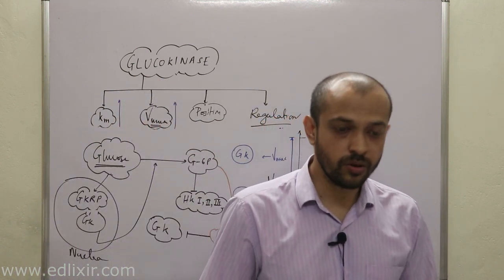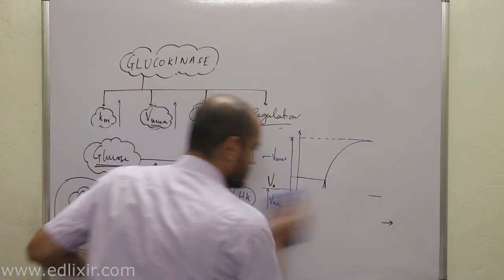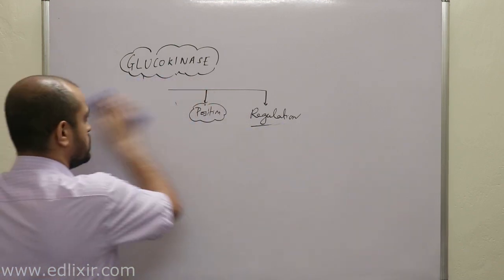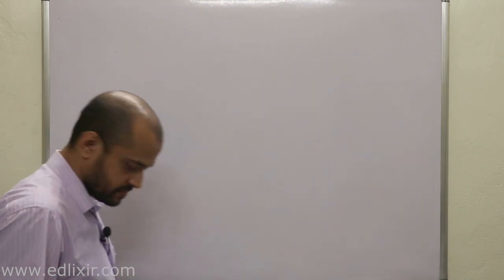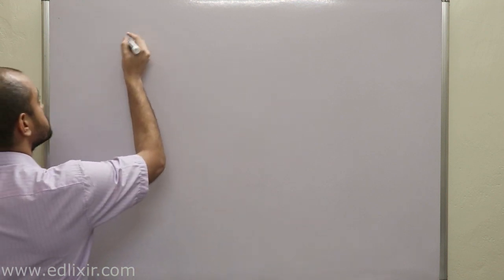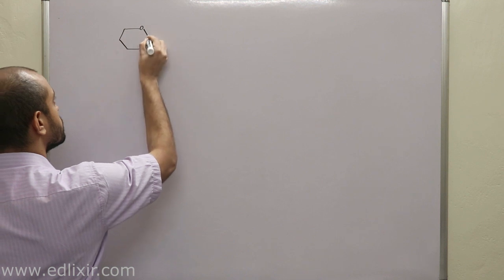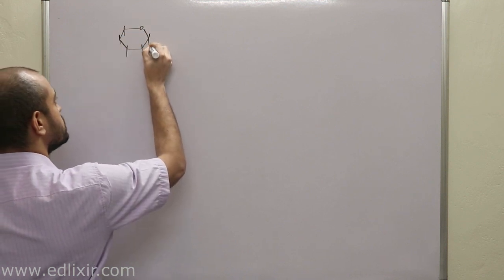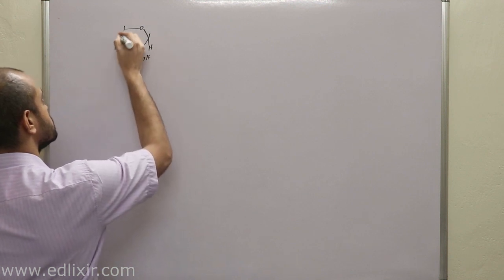Now we will be talking about the second step of glycolysis. Clear? Now the second step is actually a reversible process. That means no rate limiting enzyme or step. Clear? So glucose. If you don't know how to draw this, again I am telling you, go back to the video where I have discussed in detail how to draw these structures.